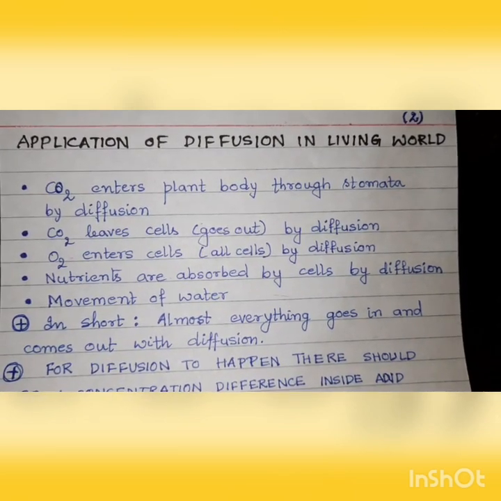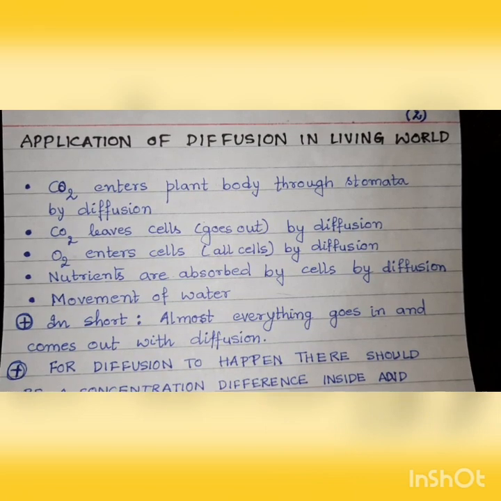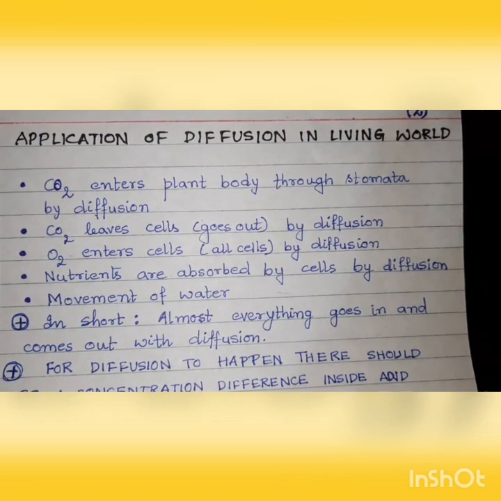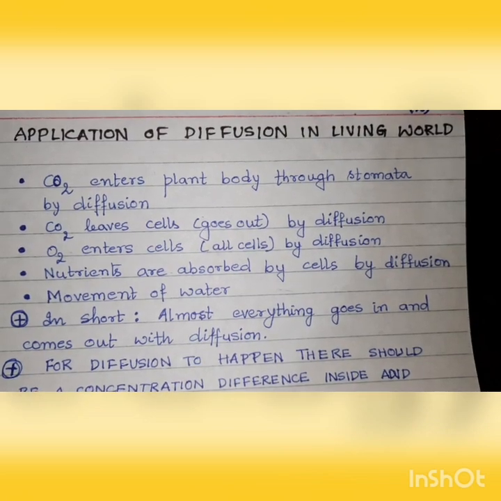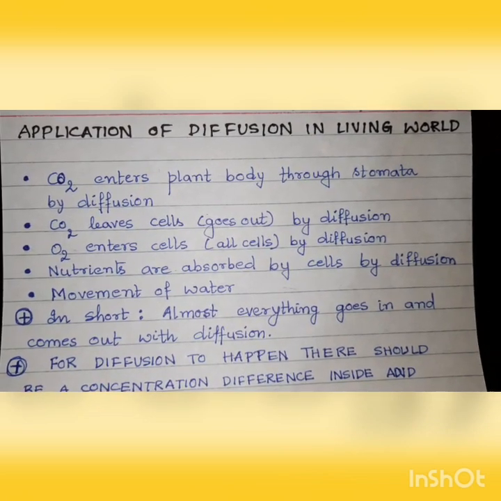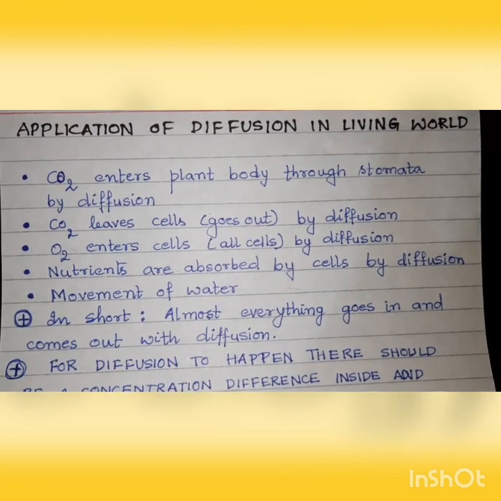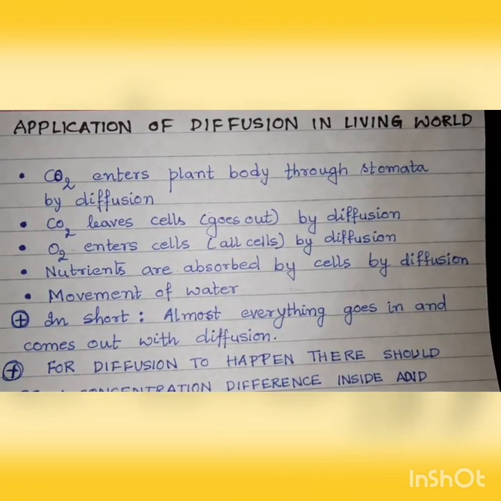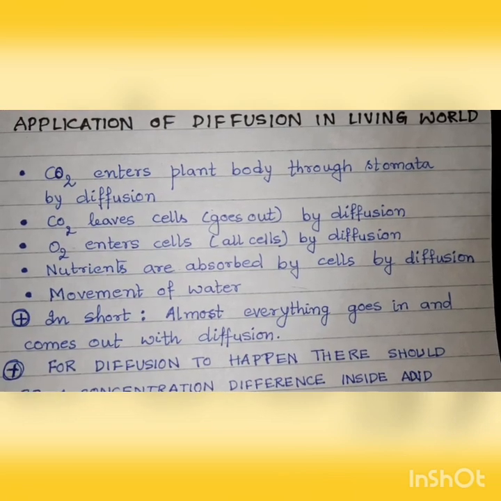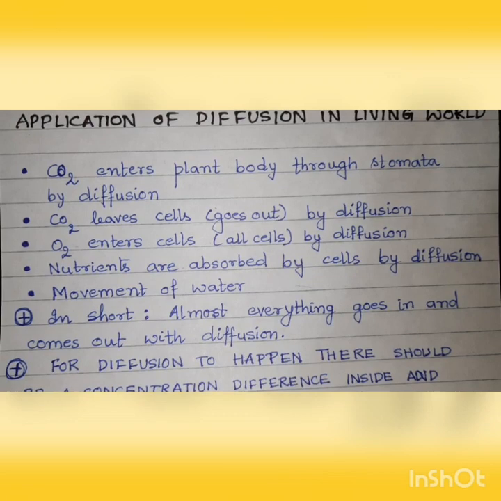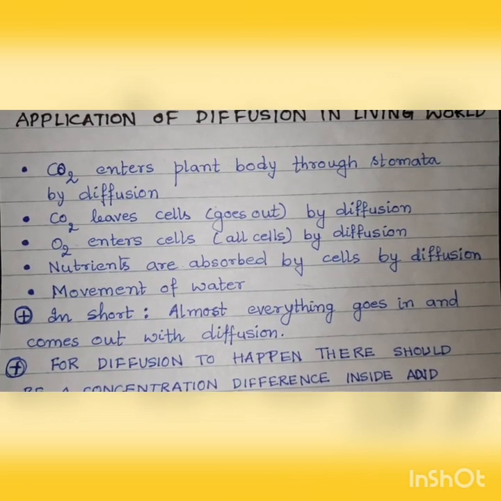Now let us see what are the applications of diffusion in the living world. That means, what is the role of diffusion in a living cell. Now the first important role of diffusion in plants is that plants exchange gases through stomata by diffusion. As you all know, children, carbon dioxide is required by plants for the process of photosynthesis. This CO2 enters the plant body through stomata by diffusion.